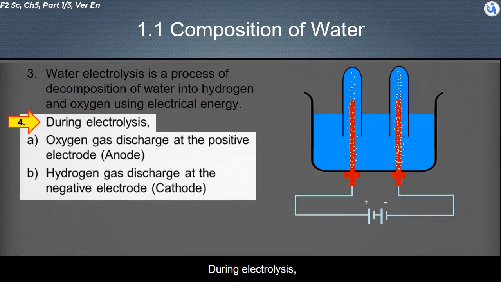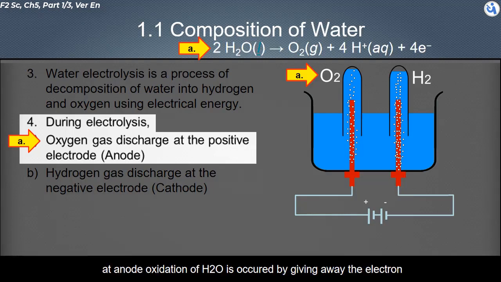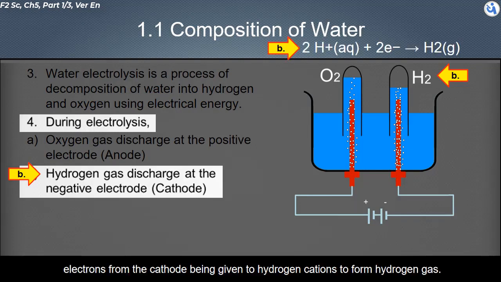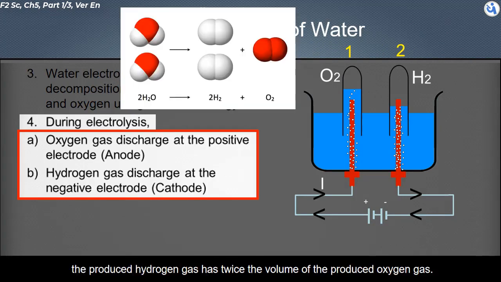During electrolysis, oxygen gas is discharged at the positive electrode, the anode. Oxygen gas is discharged at the anode because at the anode, oxidation of H2O occurs by giving away electrons. Hydrogen gas is discharged at the negative electrode, the cathode. Hydrogen gas is discharged at the cathode because electrons from the cathode are given to hydrogen cations to form hydrogen gas. Through the electrolysis process of water, the produced hydrogen gas has twice the volume of the produced oxygen gas.